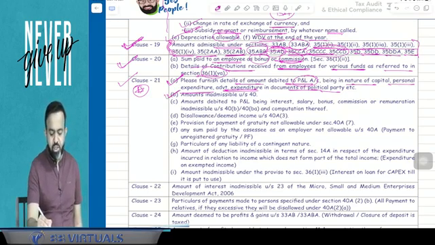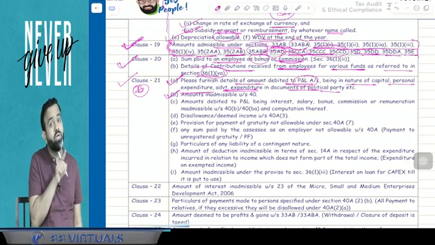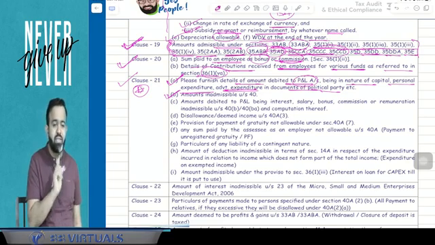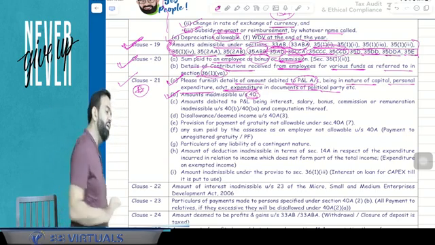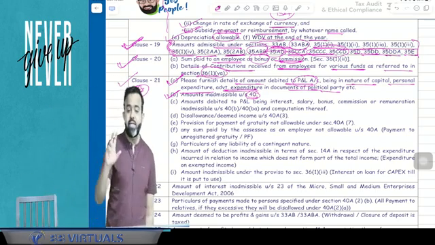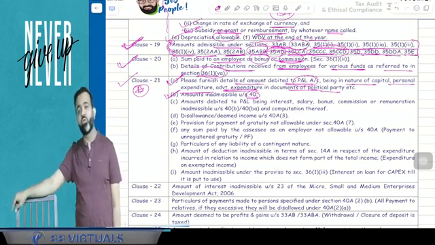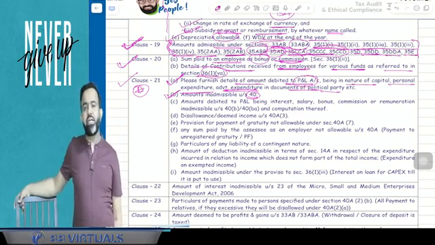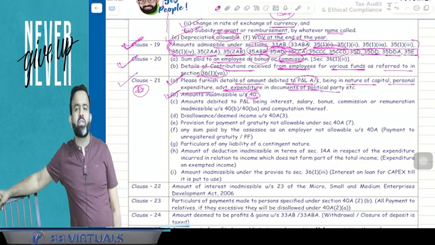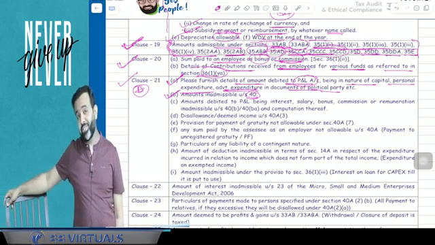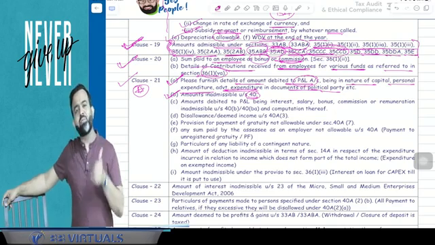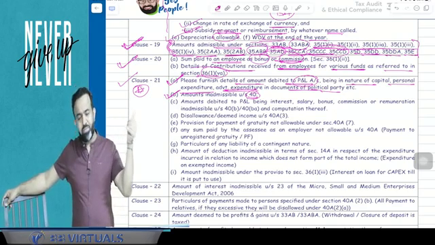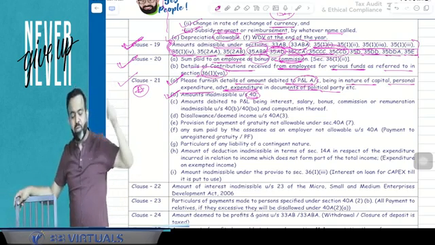After that, 21B: you can remember that whenever there is a big payment, you have to deduct TDS. Otherwise, it will be disallowed under section 40. Under section 40, we have discussed TDS not deducted. If any payment is made to a non-resident or foreign company and TDS is not deducted, or deducted but not deposited up to the due date of return filing, then it is disallowed. In case of a resident payee, 30% is disallowed. So that is under sub-clause B of 21.